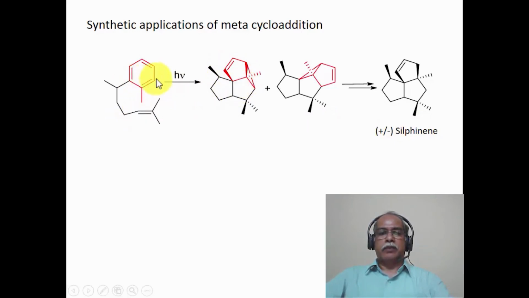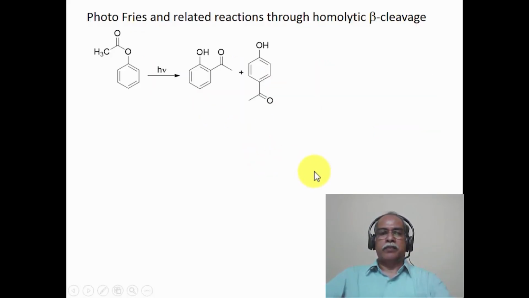of this pendant group to the benzene unit, which can be traced by the color coded ring system that are here. This is part of the originally the benzene ring. This is also part of the original benzene ring. The substituent, which is this one, is given in the black portion, so one can easily trace out the cycloaddition process as 2+3 cycloaddition process.